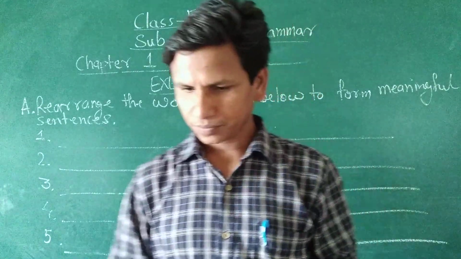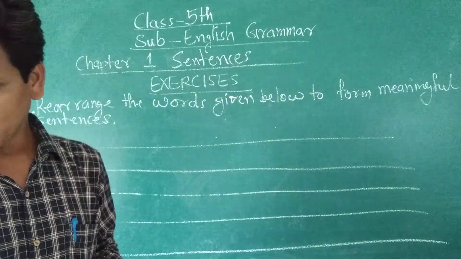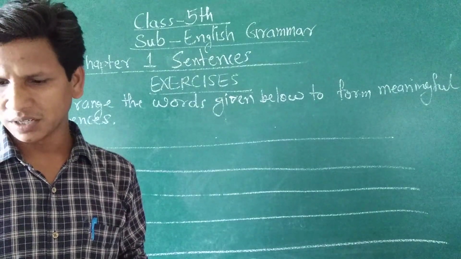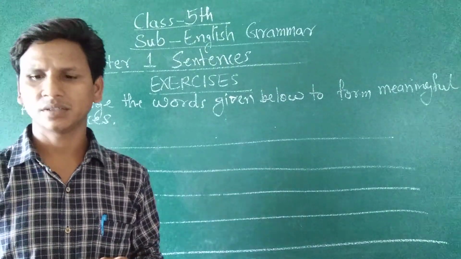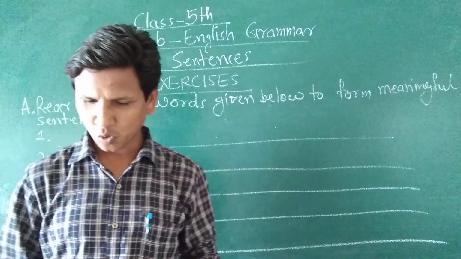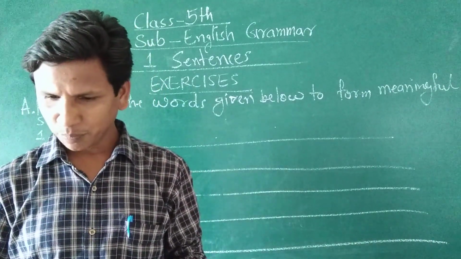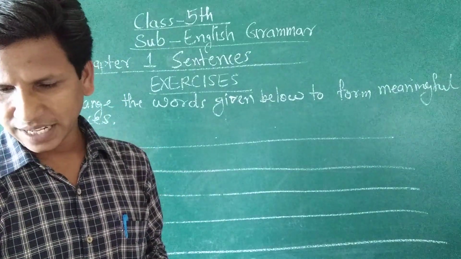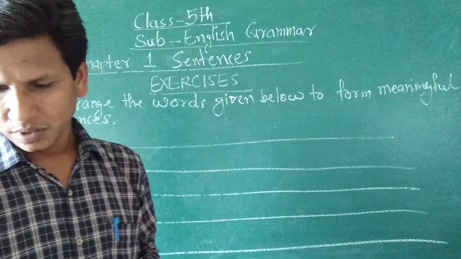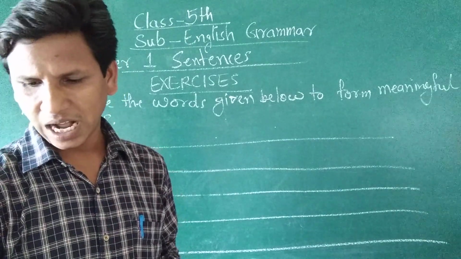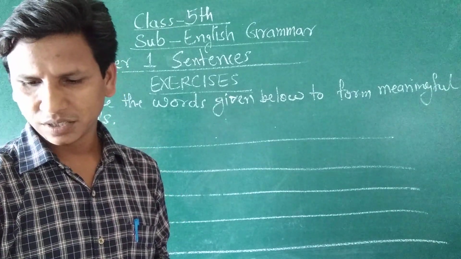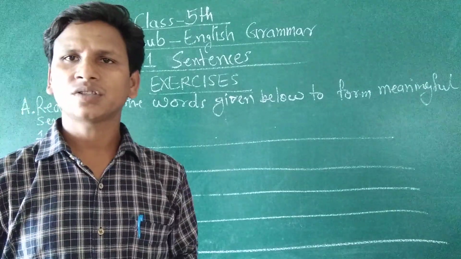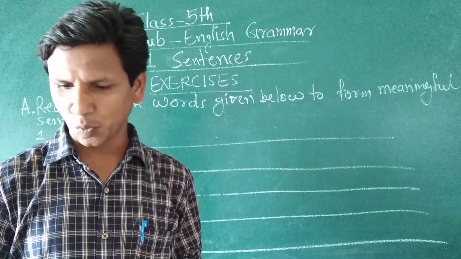So now the first group of words is: the, shines, sun, sky, the, in. You can see in your book on page number 2, exercise A. The first group of words is: the, shines, sun, sky, the, in. There is no meaning in this group of words.